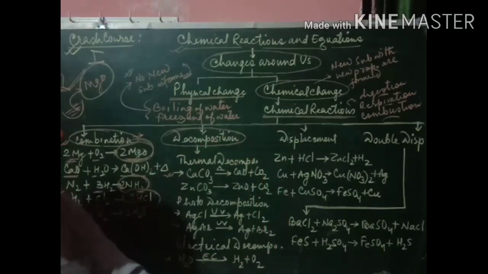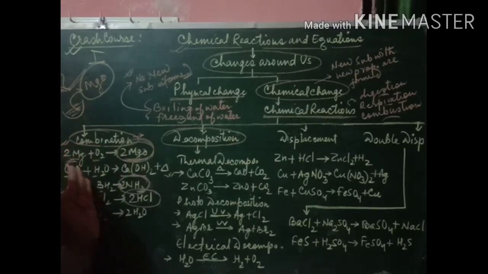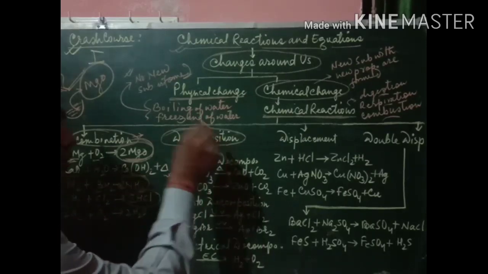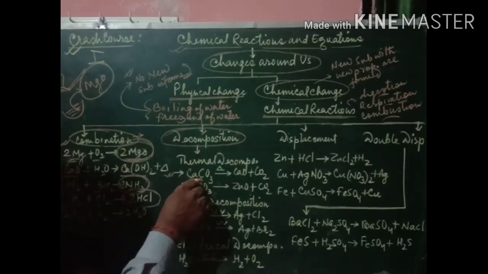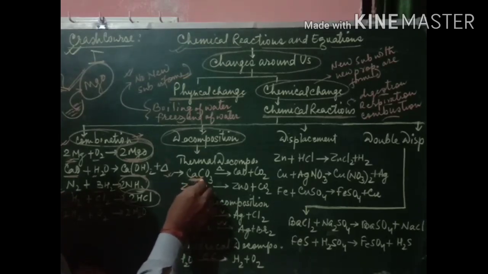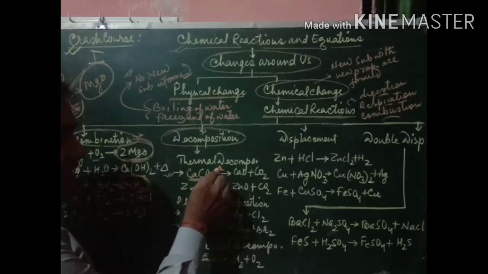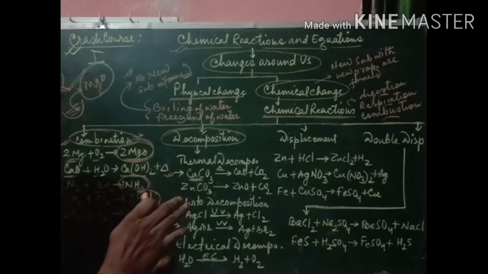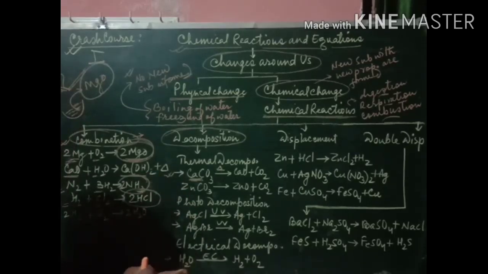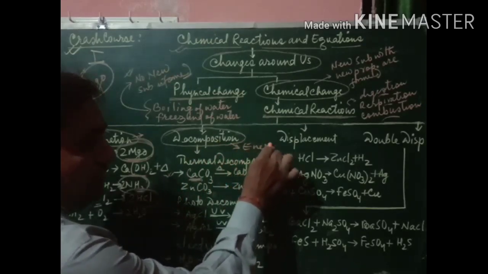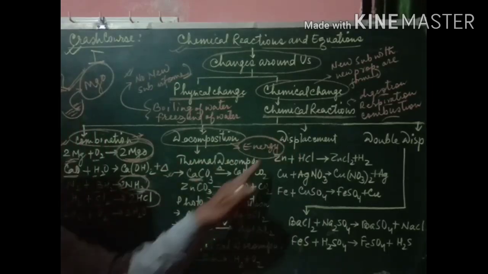So next is decomposition. Decomposition is just the reverse, or the opposite, of combination reaction. As we know, in a combination reaction two or more reactants combine to form a single substance, whereas in decomposition a single substance splits into two or more substances or products. So here it is calcium carbonate. When calcium carbonate is heated, the delta sign represents that heat is required for this reaction. Decomposition is the splitting of a single substance into two or more substances, so for that energy is required. For breaking any substance, energy is required.